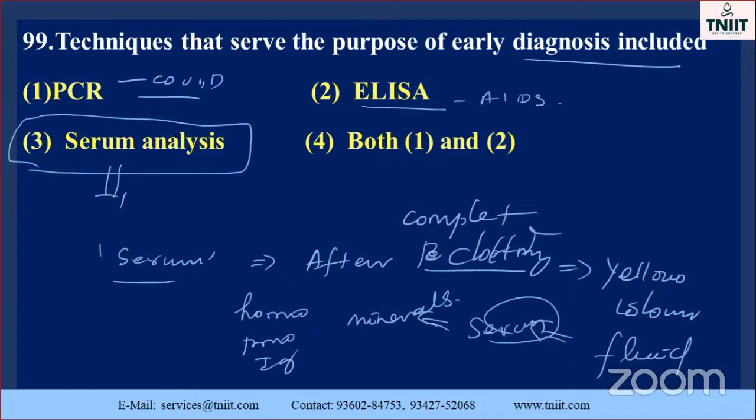Okay. Here, what happened now? PCR is a DNA related one. This one is called what? Serum related, antigen antibody related one. So the option is the fourth one is the correct one. 1 and 2 is the correct answer; it will not come. What is my serum analysis? Serum analysis is mostly used for which one? These components: hormone, protein, immunoglobulin, minerals.